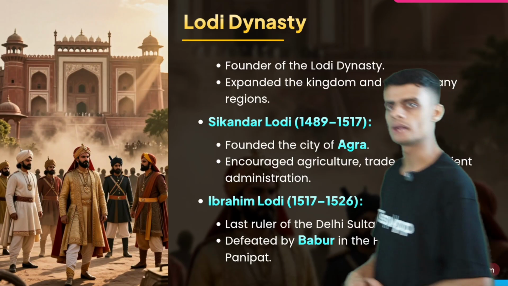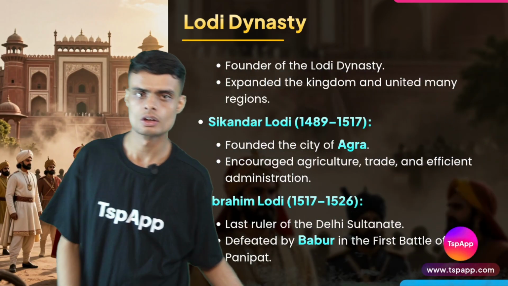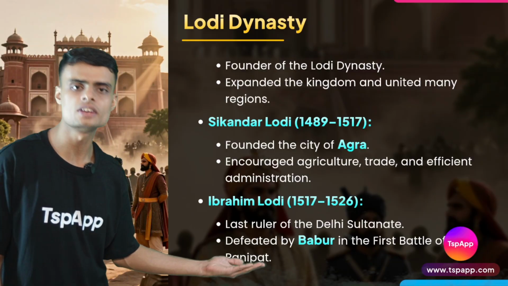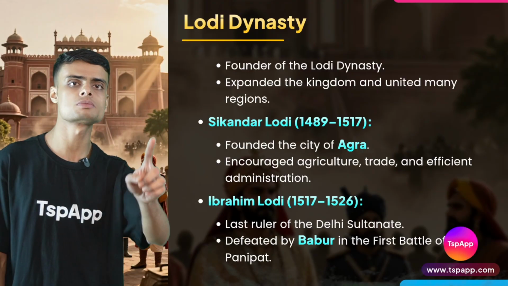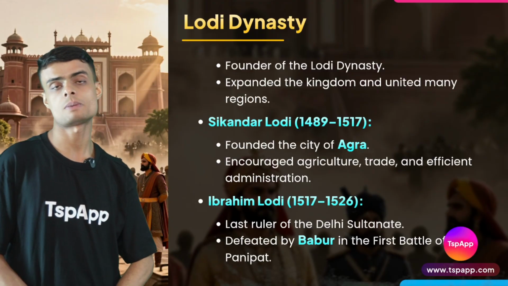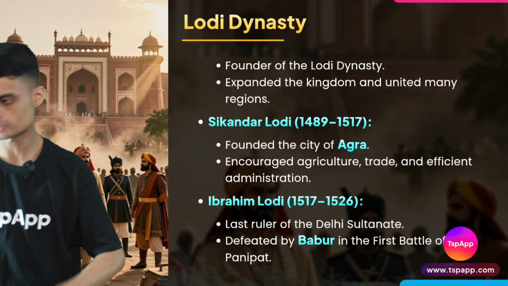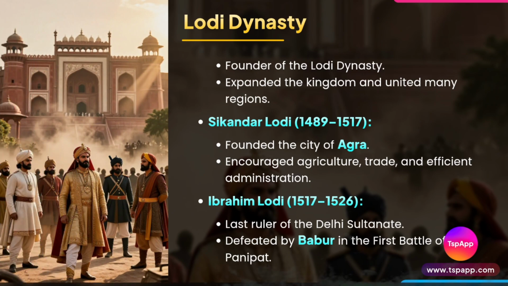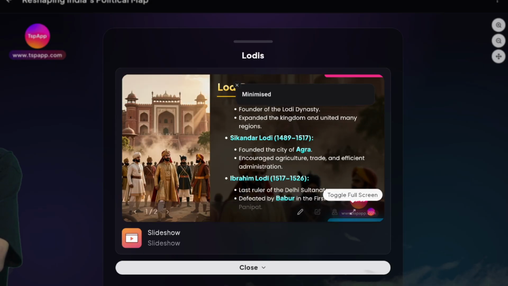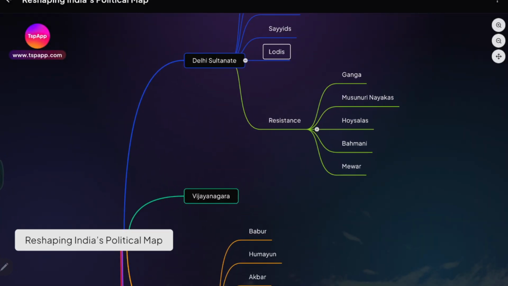Who defeated Ibrahim Lodhi? Babur. Where was Ibrahim Lodhi defeated? He was defeated in the first Battle of Panipat. So that's why Panipat is so famous. Okay, so we have completed the Delhi Sultanate.